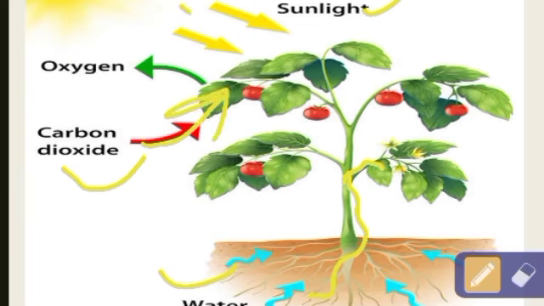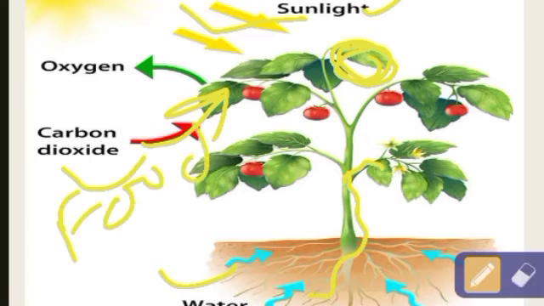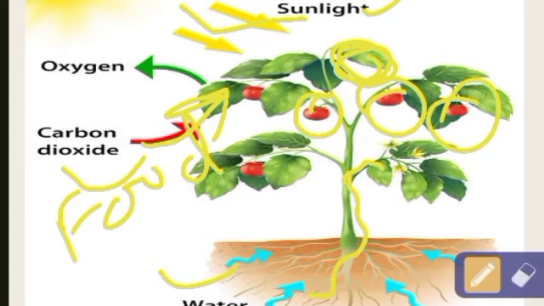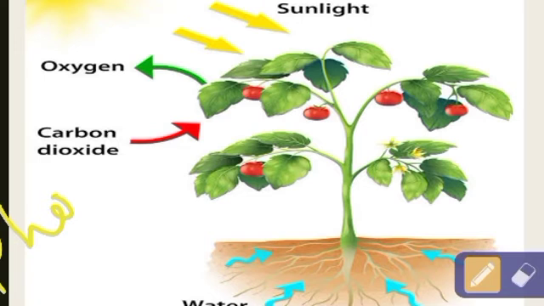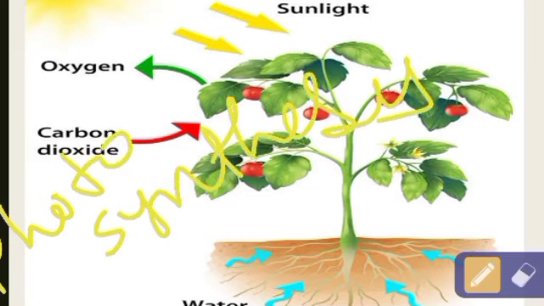In the presence of sunlight, the chlorophyll will make the food. This entire process is known as photosynthesis. Okay.